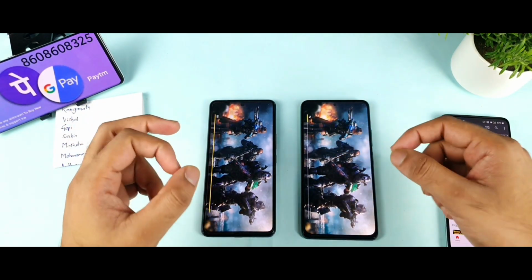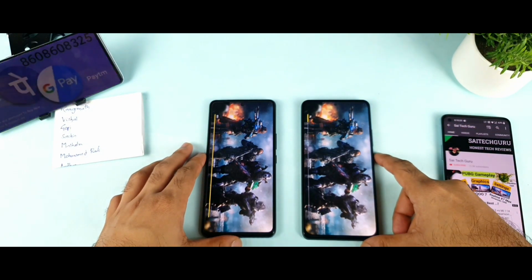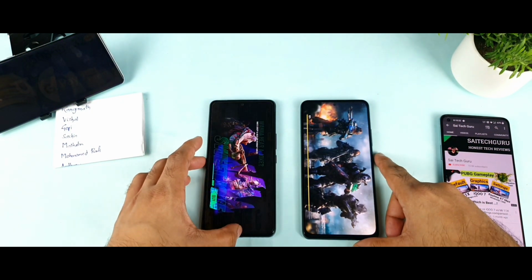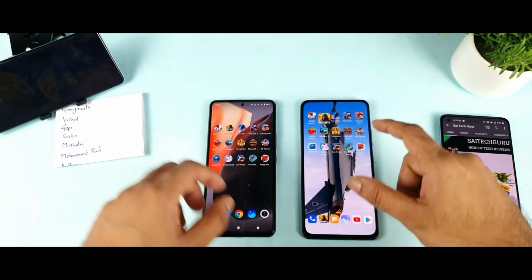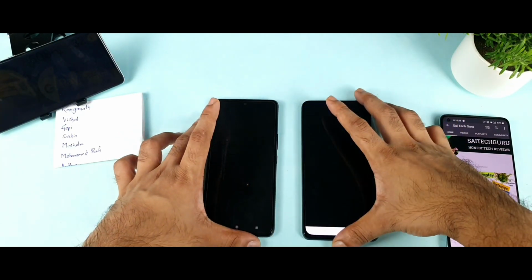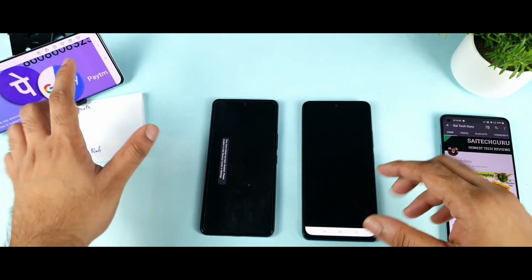And right now both phones will load the profile, and iQOO 7 loaded, and I'm trying to go back. And let's open the next game, which is a FIFA game. Let's see, FIFA game, which phone will be able to open faster.